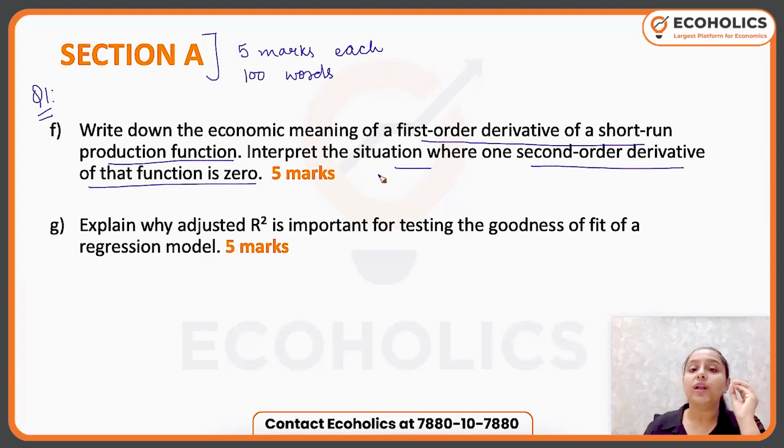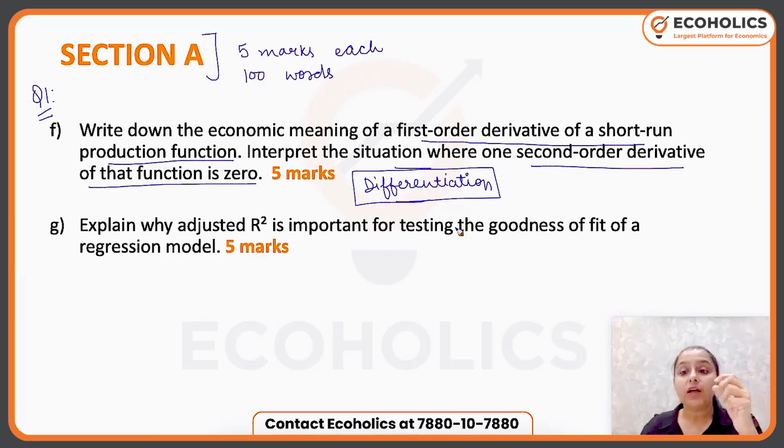Now, very simple. Whenever we start with the topic of differentiation in the syllabus, the first thing is talking about derivative. What does derivative tell you? What do they imply? And I always mention to my students that when it comes to differentiation, the questions will always come in association with microeconomics. So microeconomics and differentiation are topics which are linked together to ask a question. Okay, now what is a short run? So here some important words to be taken care of is, they have talked about short run production function.